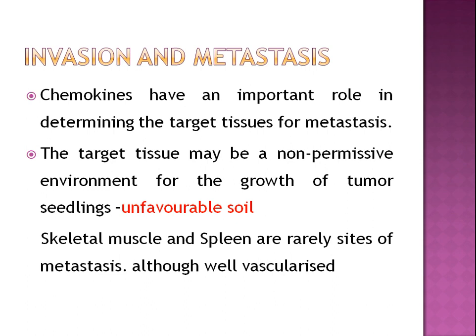The target tissue may be a non-permissive environment for the growth of tumor seedlings, that is, unfavorable soil, and in this case the metastasis does not occur. The neoplastic cells are not able to grow here. Skeletal muscle and spleen are rarely sites of metastasis, although well vascularized. So it also depends on the soil, whether the cancer cells are able to grow there or not, because it depends on the environment of the tissue where the cells have migrated.